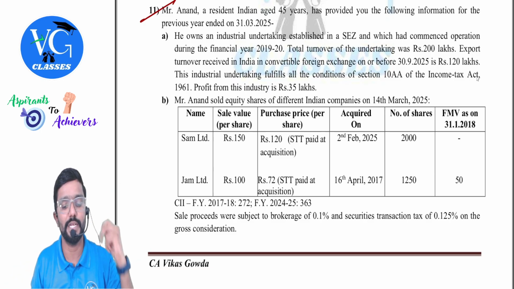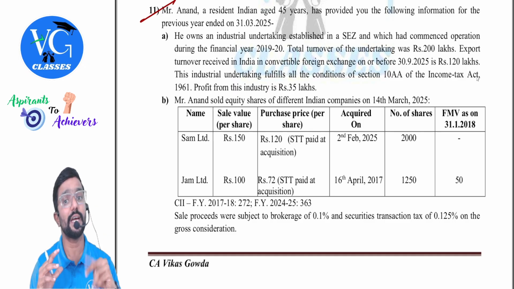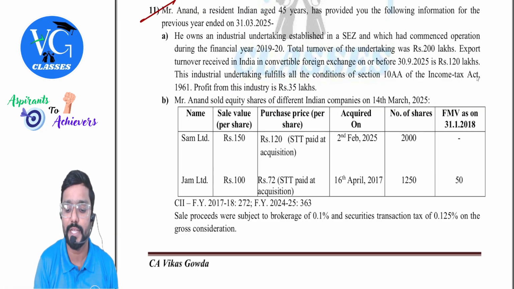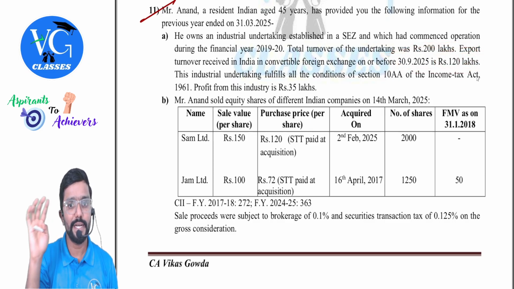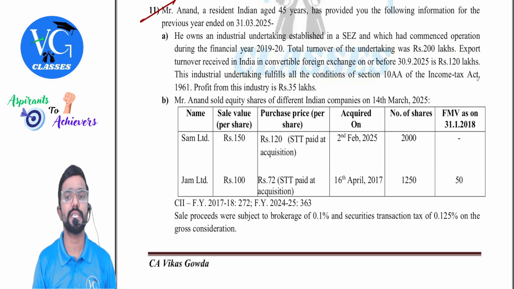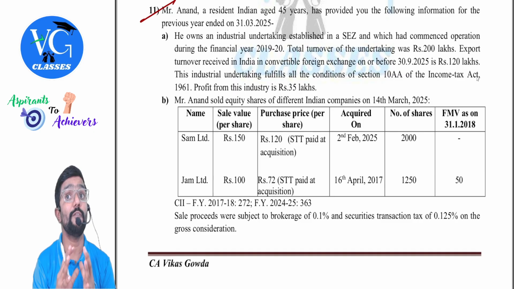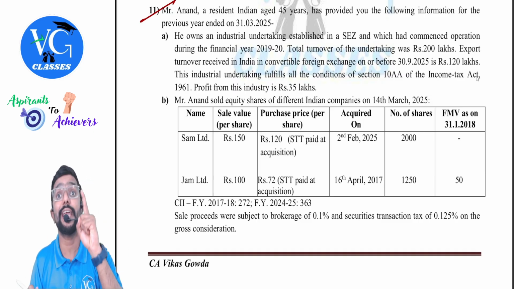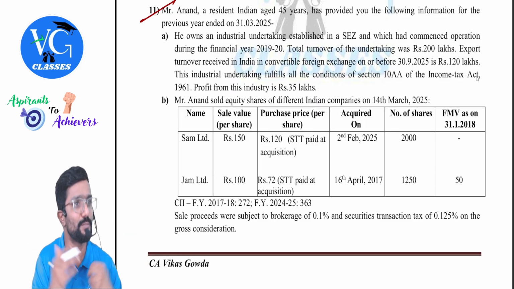Total turnover of the undertaking was 200 lakhs. Export turnover received in India in convertible foreign exchange on or before 30th September is 120 lakhs. So we call this the export turnover. This industrial undertaking fulfills all the conditions of section 10AA of the Income Tax Act 1961. Profit from this industry is 35 lakhs. Guys, this is the total profit. We need to first calculate the eligible profit. Eligible profit is nothing but the profit which is earned from export business.